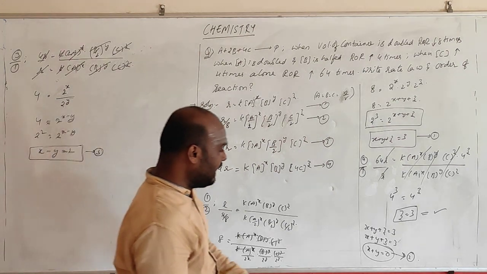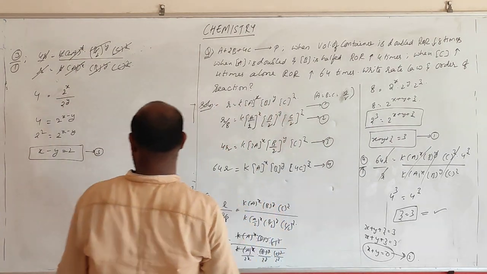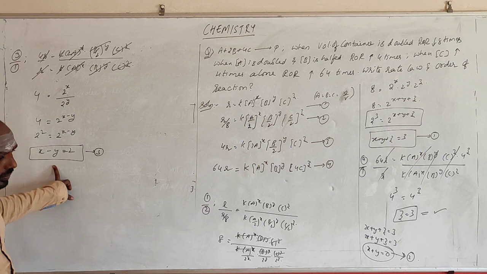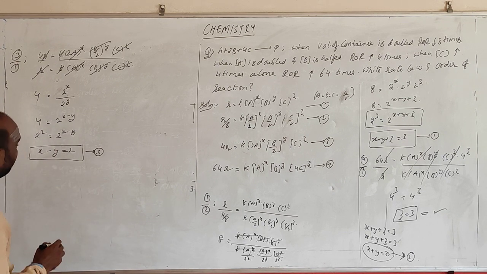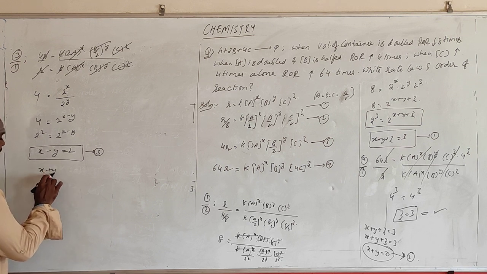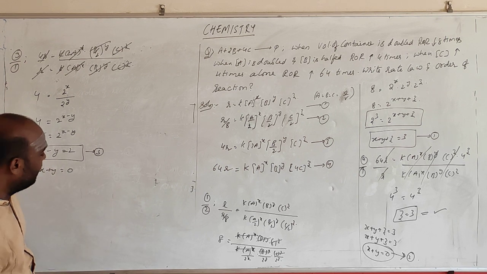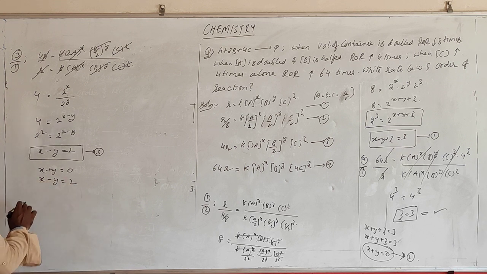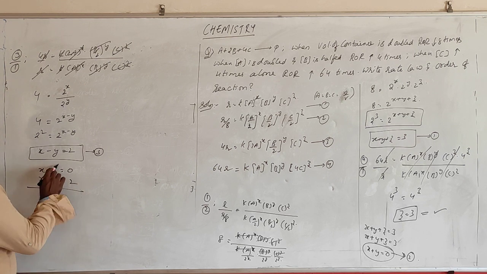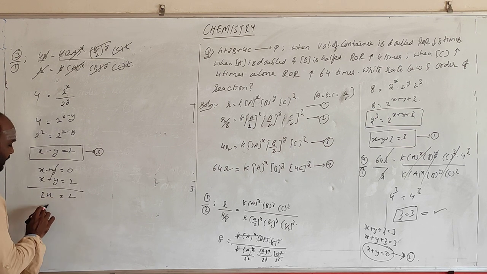See, we have got x plus y is equal to 0 and x minus y is equal to 2, from the second and third equations. If you sum up these two, what happens? 2x is equal to 2, x is equal to 1.